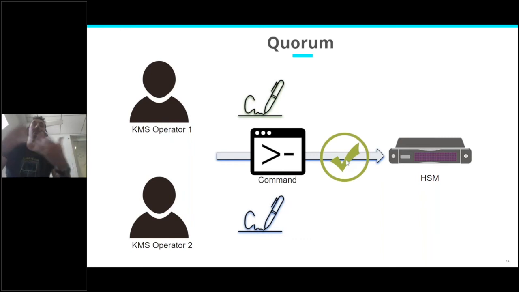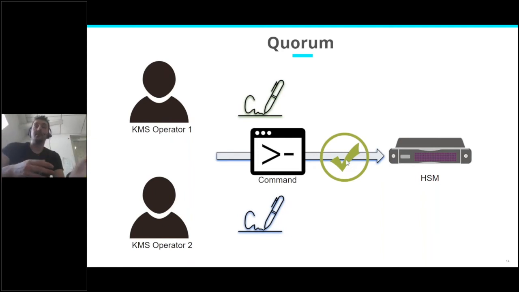And because there are 2, it will also match the quorum rule, and it will execute the command. So the HSMs need maintenance tasks performed on them, maybe sometimes key rotation, and for that, you need to be at least 2.